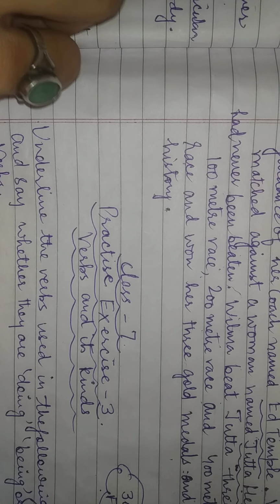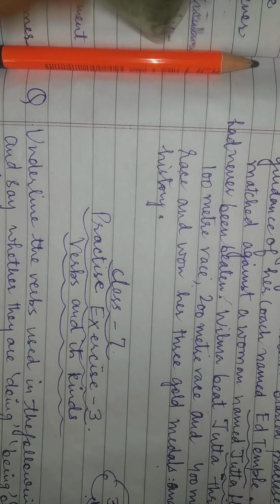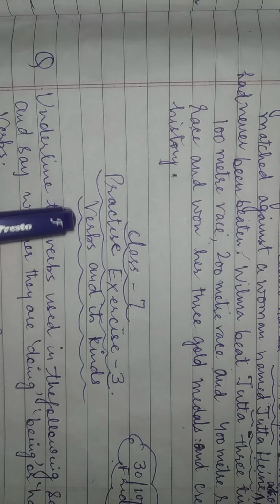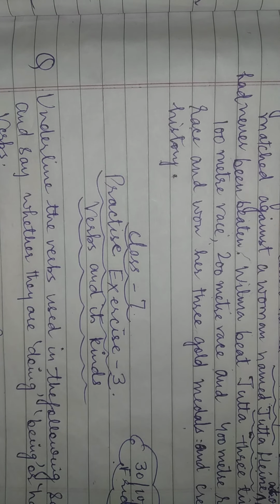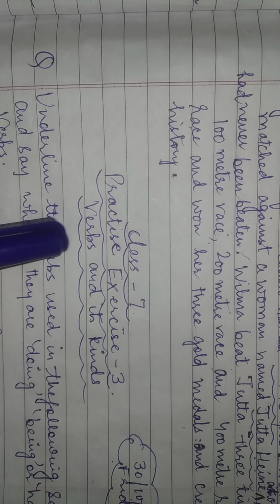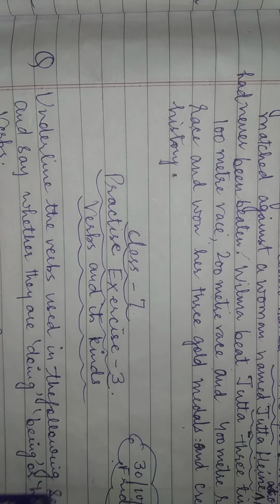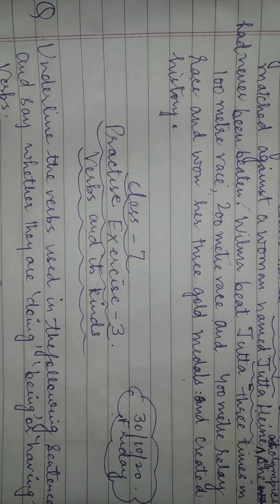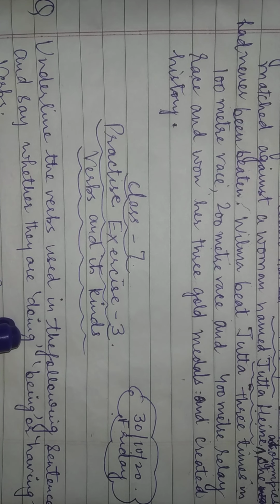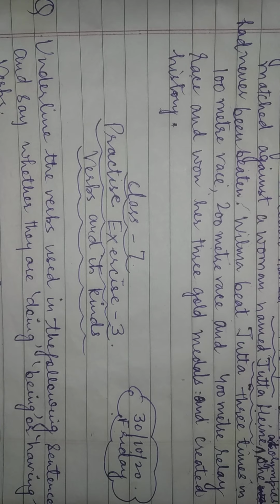Now we'll start with this. Write down practice exercise number 3, because 2 I have already sent you, which I have just shown you. Verbs and its kinds. Underline the verbs used in the following sentences and say whether they are doing, being or having verbs. Means ये क्या आपके action main verb है, be verb है या have verb है. Okay?